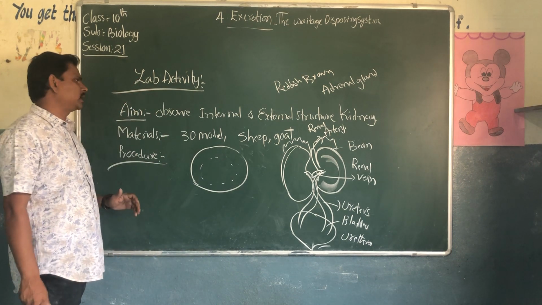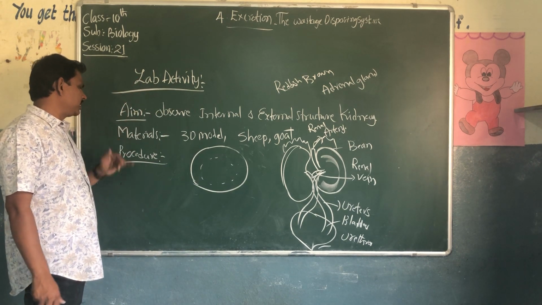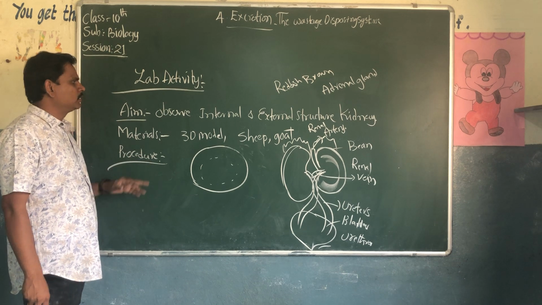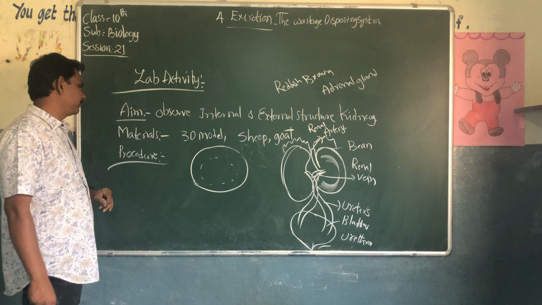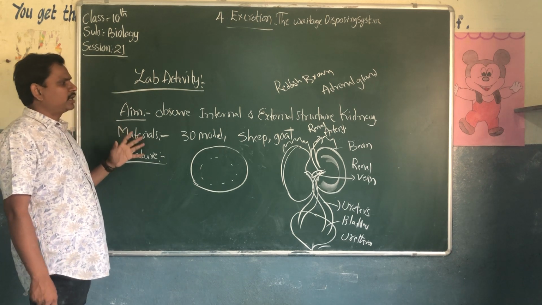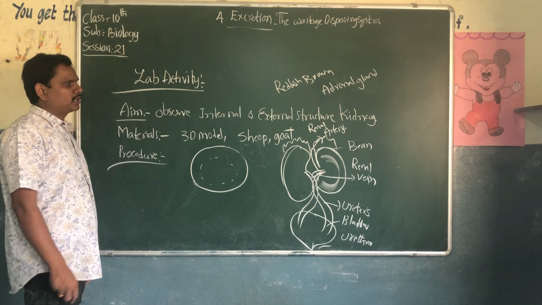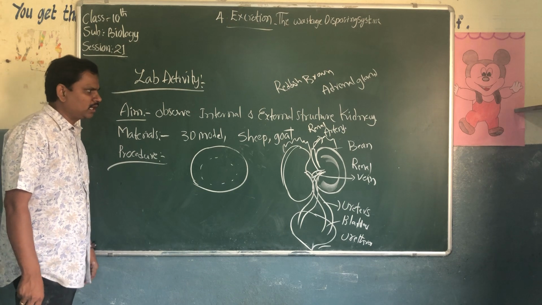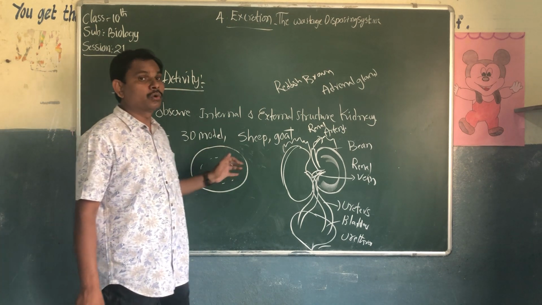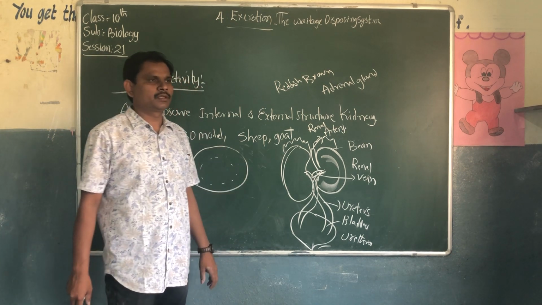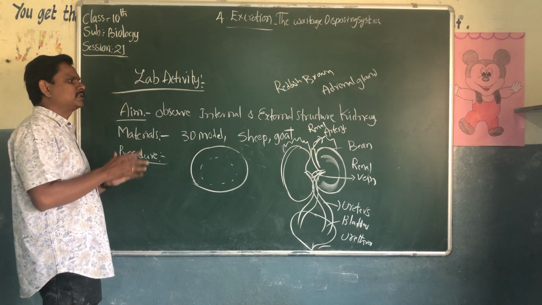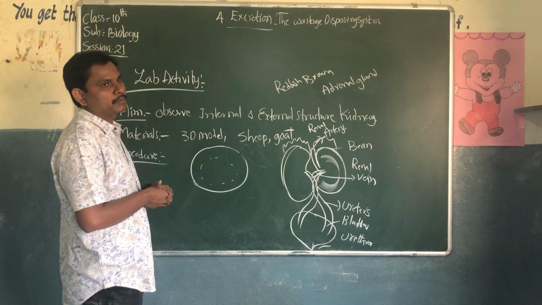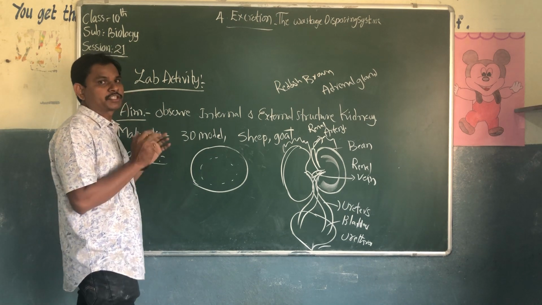While you are writing the lab activity, write the aim, materials and procedure. Aim: observe the internal and external structure of the kidney. Materials: 3D models of the internal and external structure of the kidney, or a sheep or goat kidney. Come to the first step. Coming to school, we should collect a fresh kidney from the butcher.